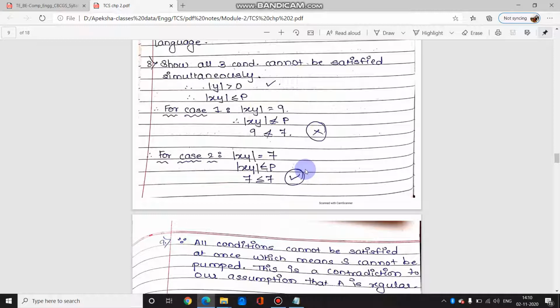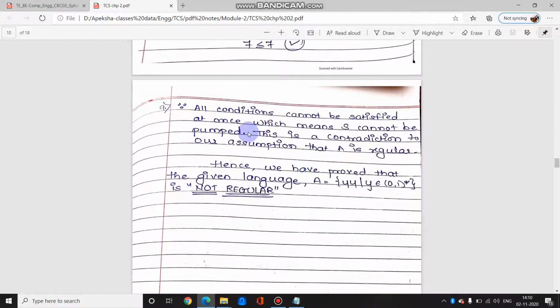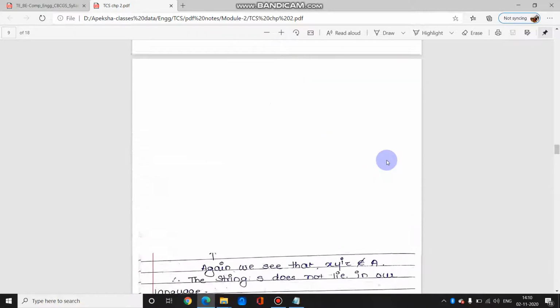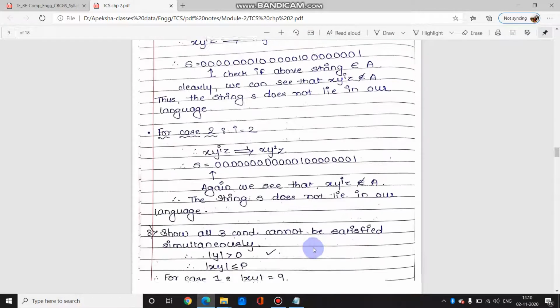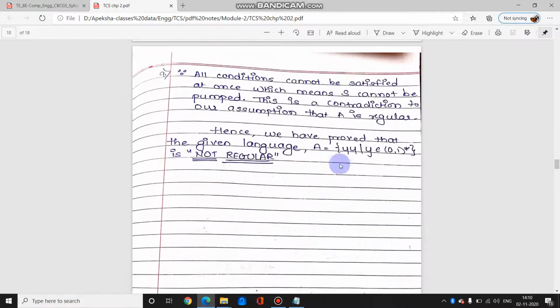So if you see, if one condition is true, then the other condition becomes false. In short, you are anyhow proving that all the three conditions simultaneously cannot be satisfied. Hence, it means that the language cannot be pumped, which is a contradiction to our assumption that A is regular, which we wrote at the very start. If it is regular, pumping can easily be done, but because pumping is not possible here, or it is not possible for all the conditions to be satisfied, our assumption is contradicted, and hence we prove that the given language is not regular.